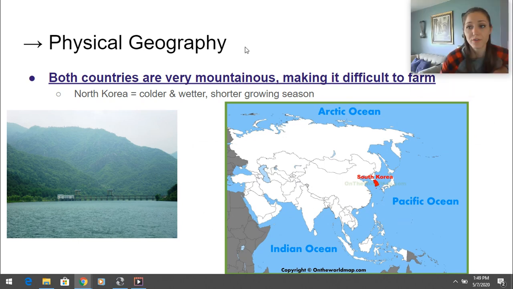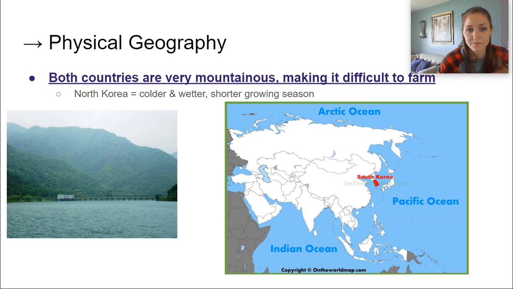Okay, the physical geography, new heading, so make sure you write that down in your notes, the new heading. Both countries are very mountainous, making it super difficult to farm. So they look a lot like this. On top of that, North Korea has a colder and wetter climate, which means their growing season is even shorter. If you need more time to write this down, put your video on pause.